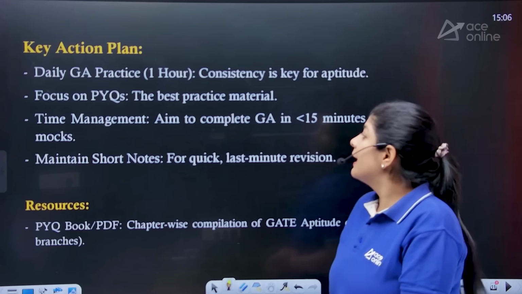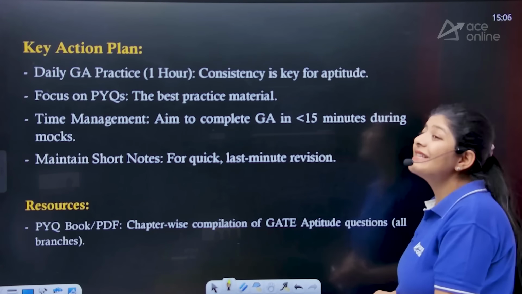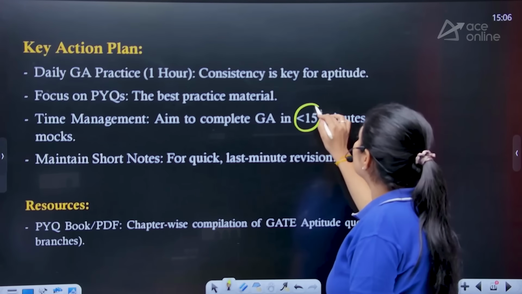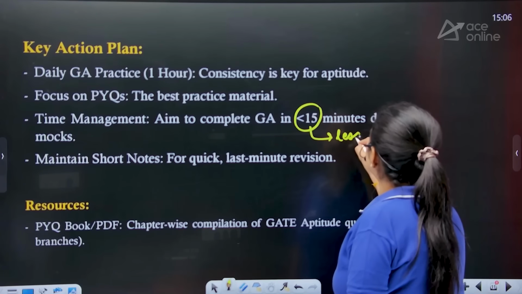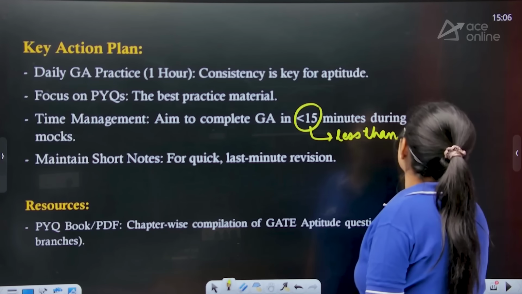Time management: aim to complete GA in less than 15 minutes.